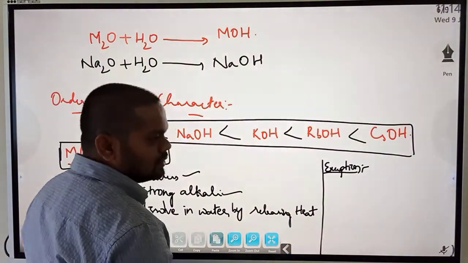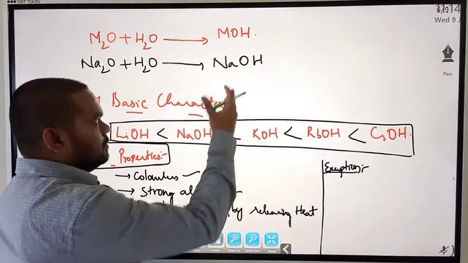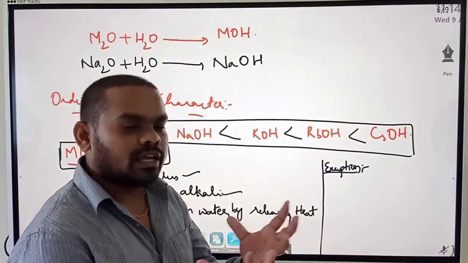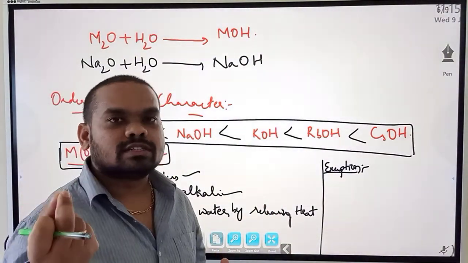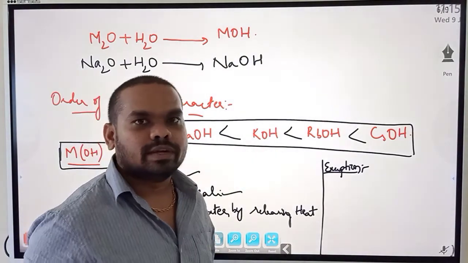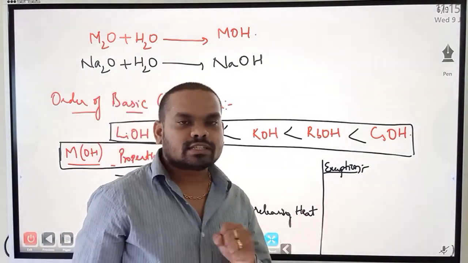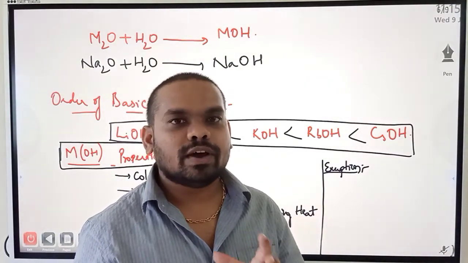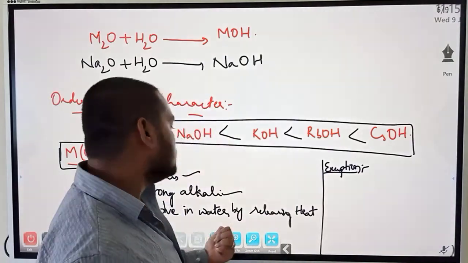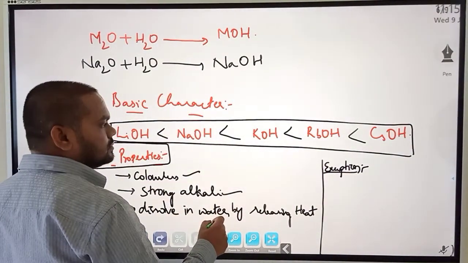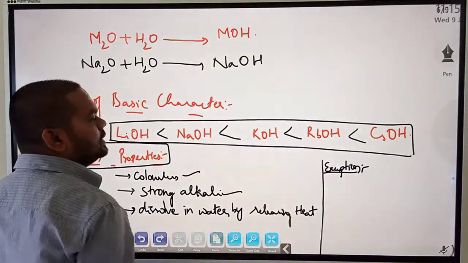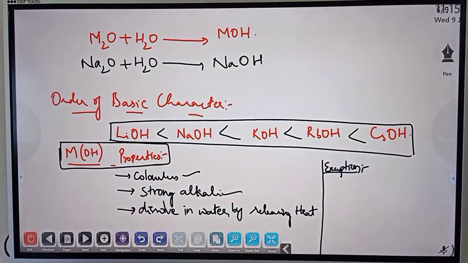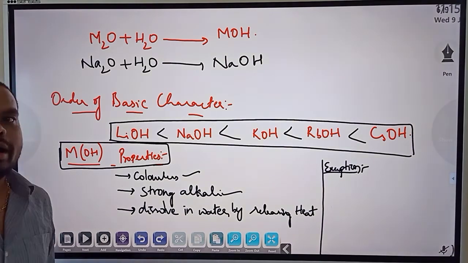releasing heat. So let's say NaOH, take NaOH, drop it in water. You take a beaker containing water, take NaOH crystals, drop them in water and stir, they dissolve in it. And not only do they dissolve, when you touch the beaker, it will feel warm. The reason why the beaker becomes warm is this: the dissolution in water releases heat. Heat is released. Okay, so these are the properties of metal hydroxides.